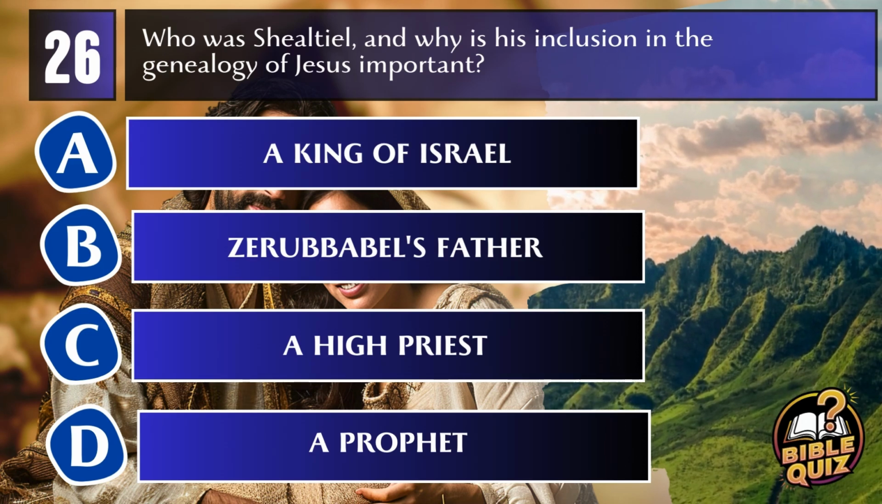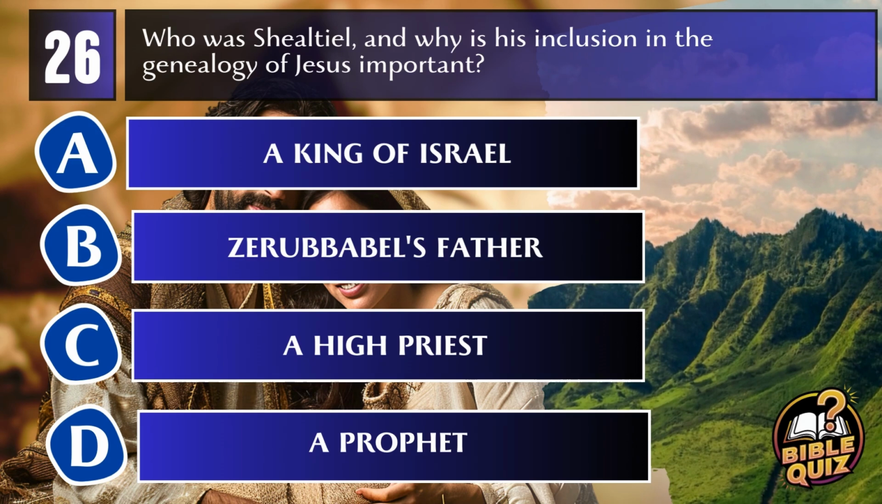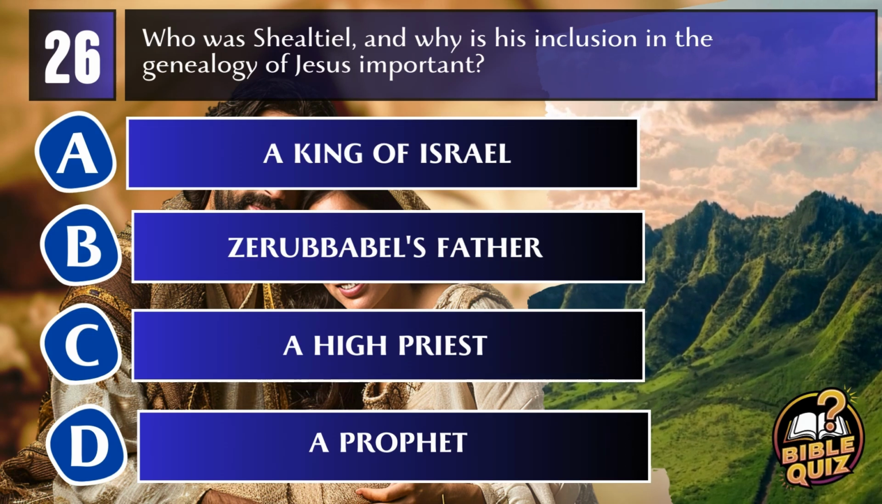A. A king of Israel. B. Zerubbabel's father. C. A high priest. D. A prophet.